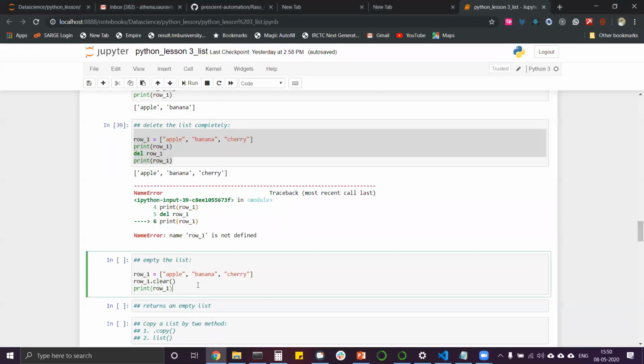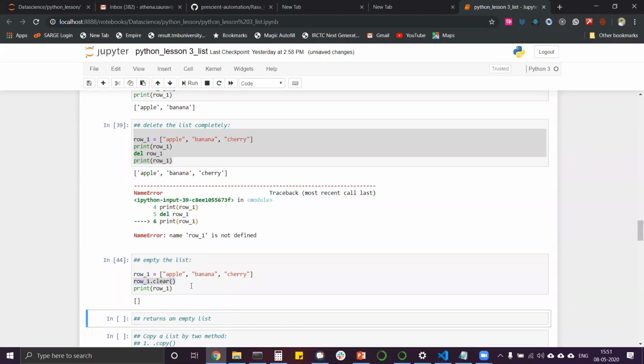Then let's understand this. Create again, same, to understand a good programmer concept. The same thing is here. We have defined a row, and now we don't want this row anymore. So somewhere down the line we write row_1.clear(). So we will get an empty array. Now row 1 exists, but it doesn't have any value. We can put any value at any index position from now on.